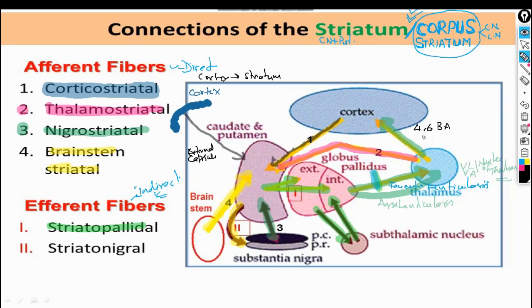Please be focused. Now your goals start here. I have already explained to you that Brodmann's area 4 is responsible for your voluntary motor activity of the other side. Clear? And area number 6 is responsible for the planning, that is the programming, of your voluntary activity.